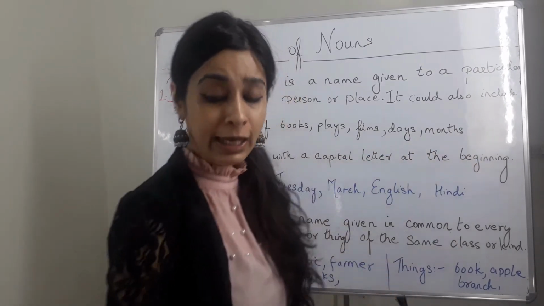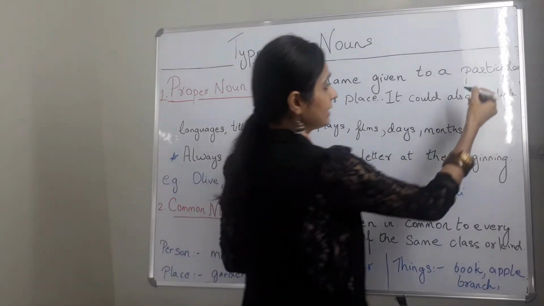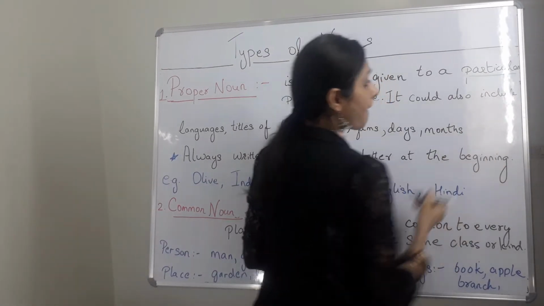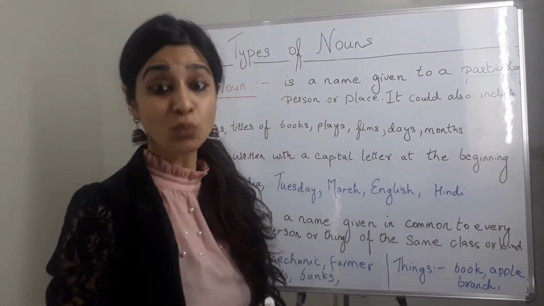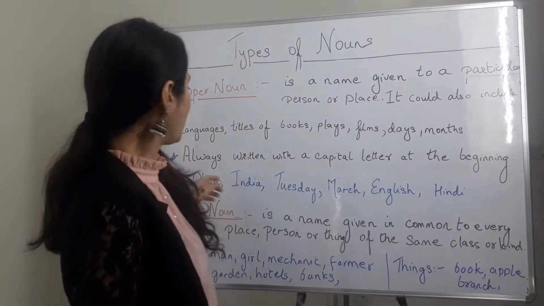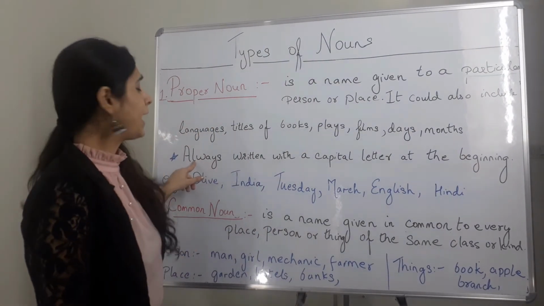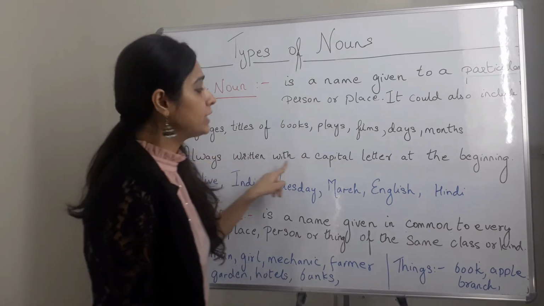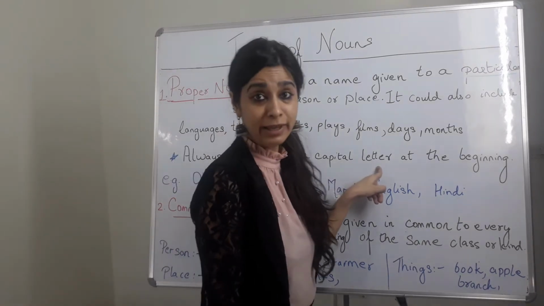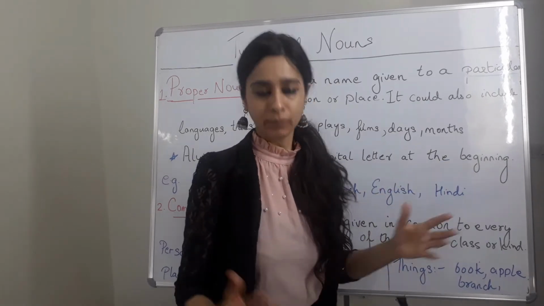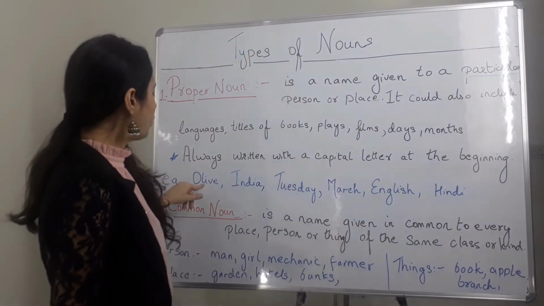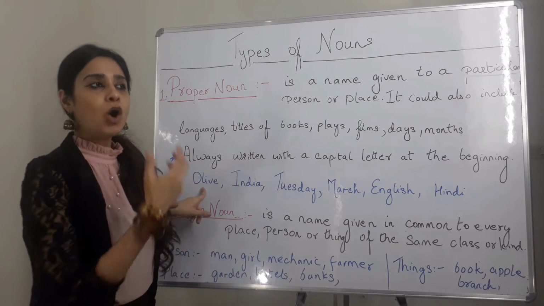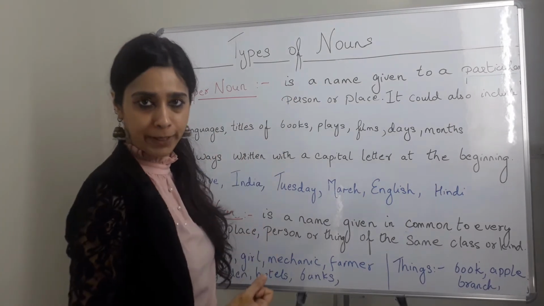Okay, now a key point to remember here is that particular is what you need to remember here. Okay, now again, a key note, it is always written with a capital letter at the beginning. Let's see some examples over here. For example, Olive. Now Olive is a specific name given to a person.